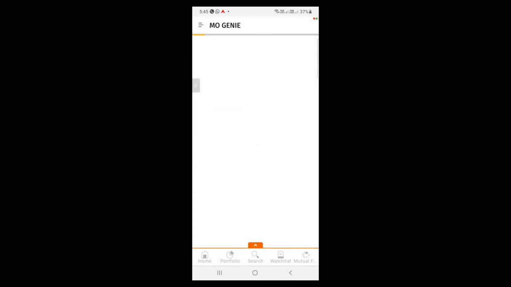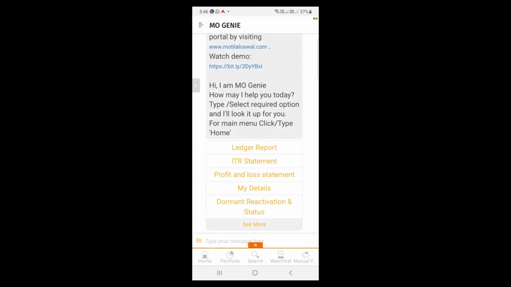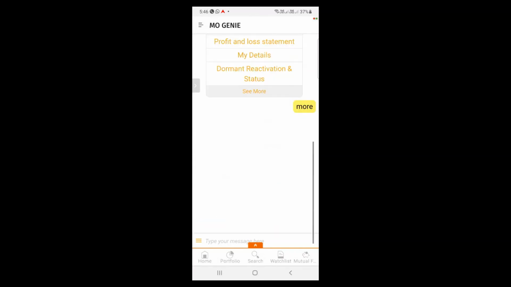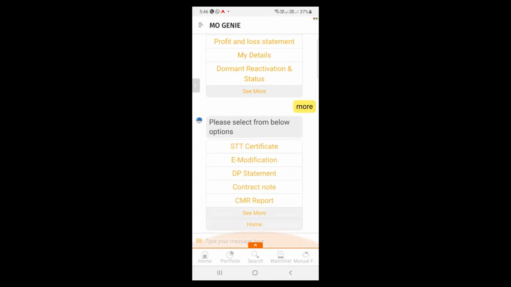This is MOGE, where you will be able to ask. So this is MOGE. It's loading. Yeah. So you'll be able to check your ledger report, your ITR statement, P&L statement, your details, and much more on this MOGE app chatbot.